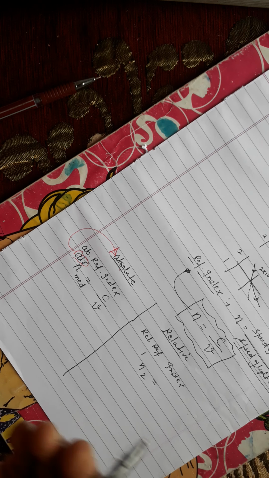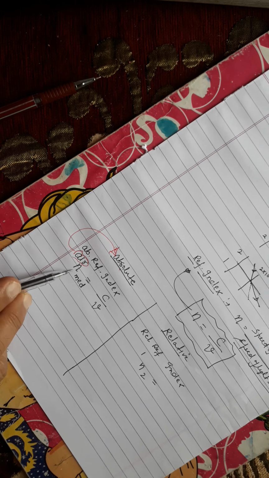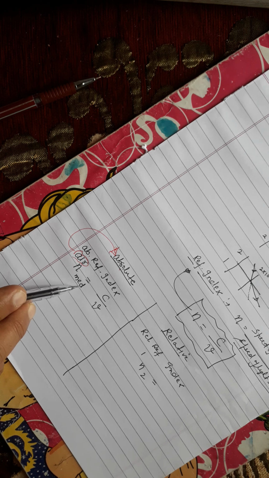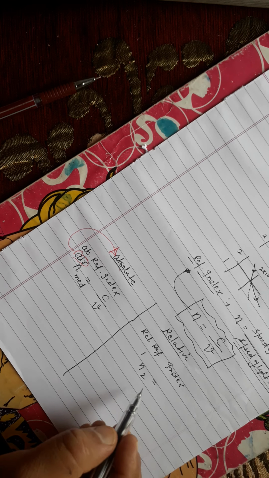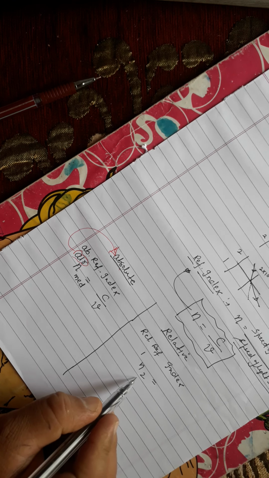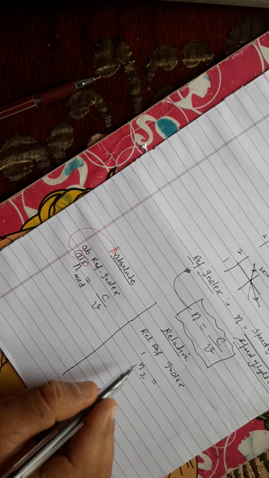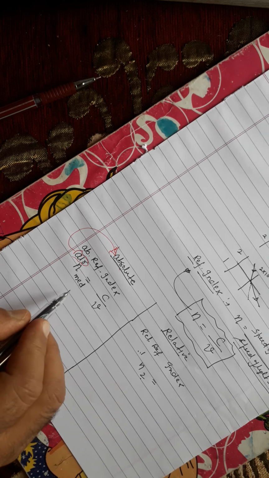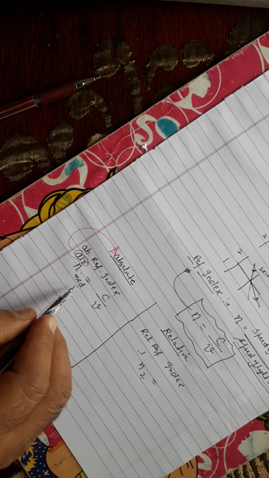So how is it called? Refractive index of medium with respect to air. How should you read it? Refractive index of medium with respect to air. Now how will you call it here? Refractive index of second medium with respect to 1. Second medium with respect to 1. Medium with respect to air. Meaning you have to start reading from here.